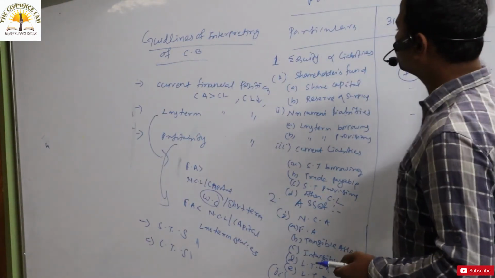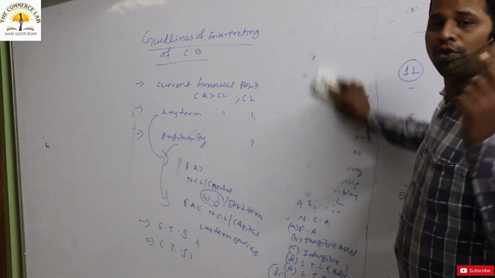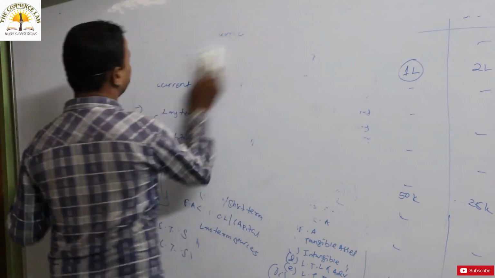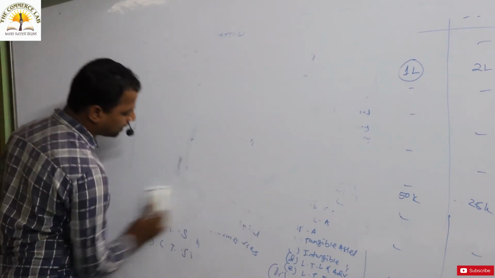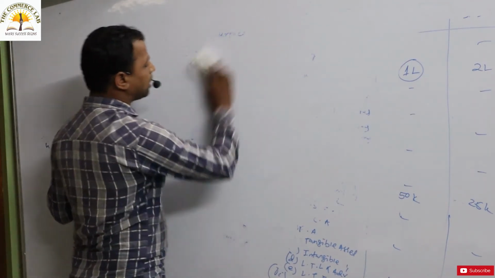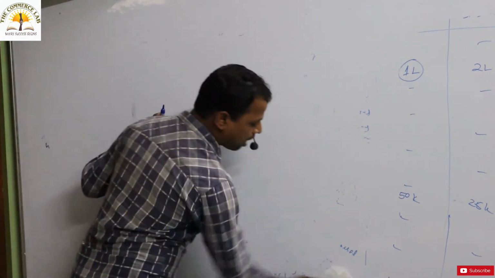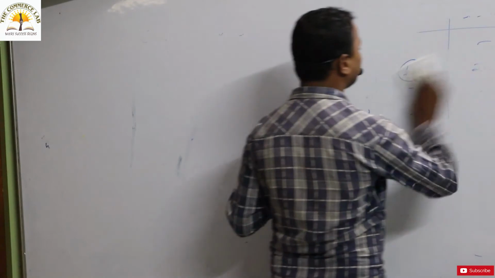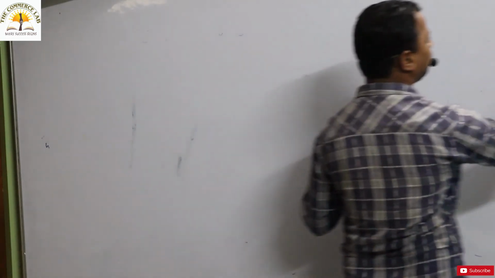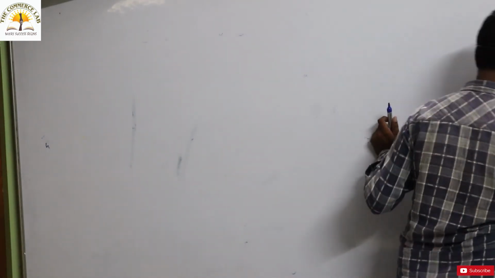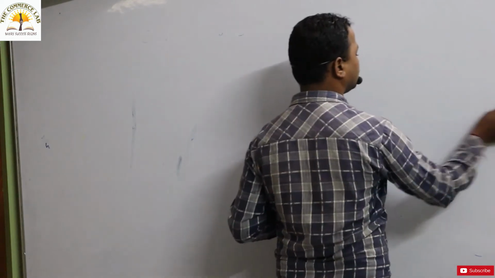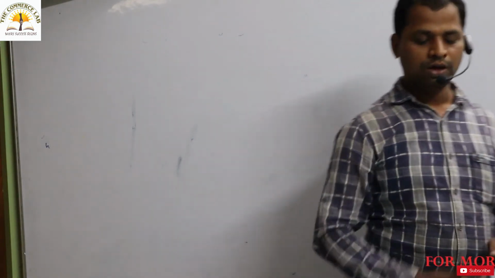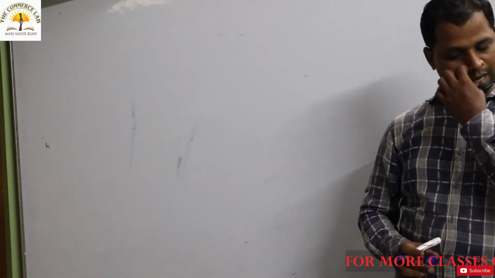Now we will focus on a particular question for your understanding of these comparative statements, the comparative balance sheet. Then you can understand clearly. So now we'll solve a particular numerical problem for your better understanding. Let's go for a question for that purpose. I have to write the question, then I have to solve it, then you can understand.